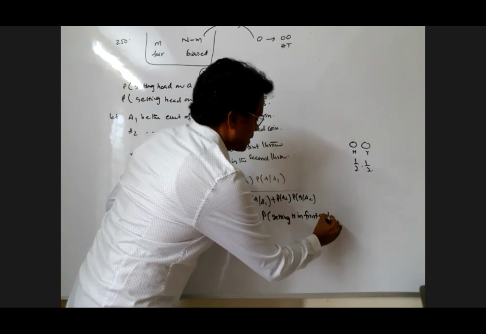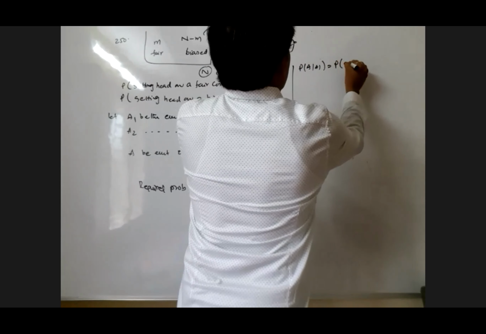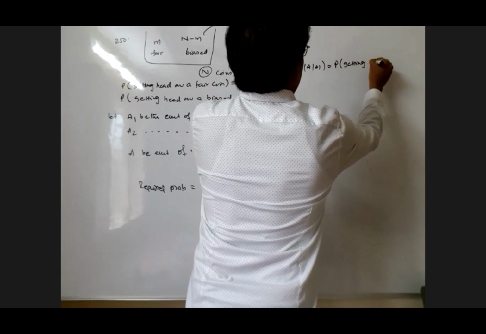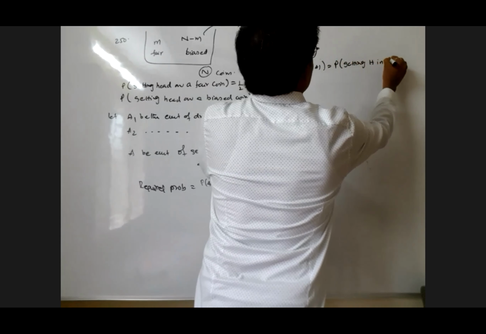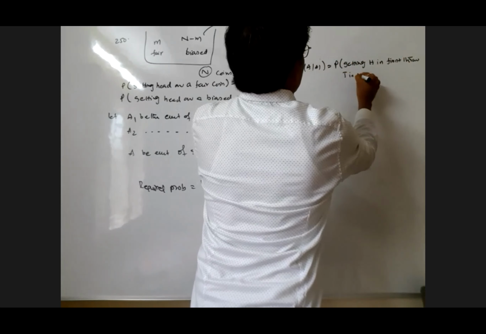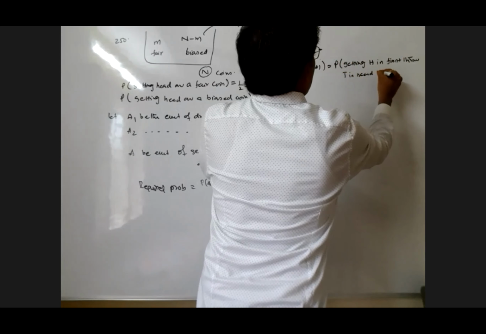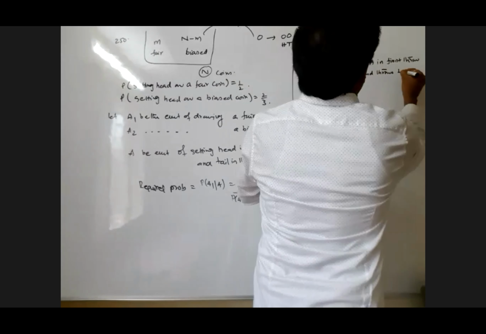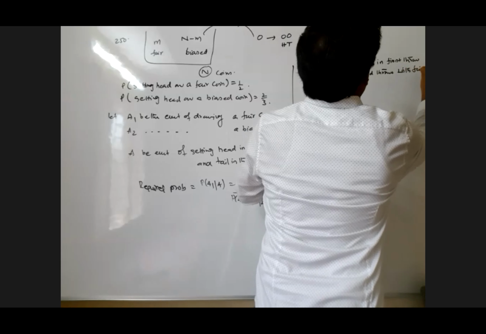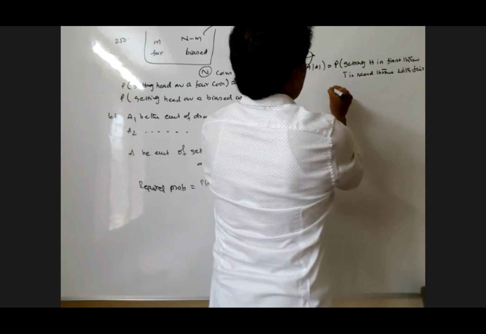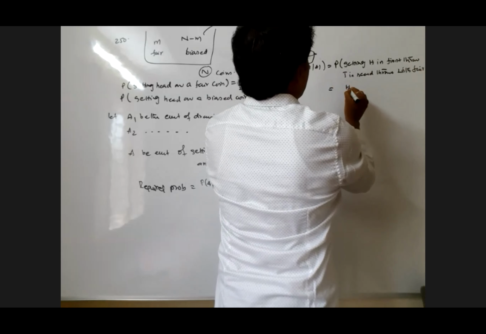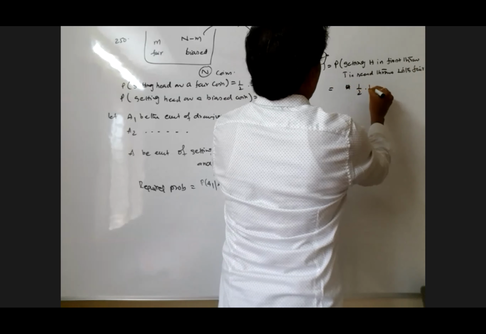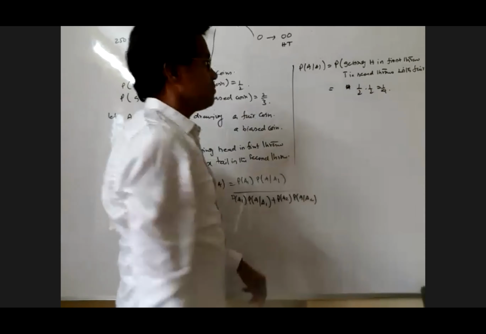Probability of A given A1: that is the probability of getting head in the first throw and tail in the second throw, with A1, where A1 is a fair coin. Probability of getting head here is 1 by 2, into 1 by 2, that is 1 by 4.